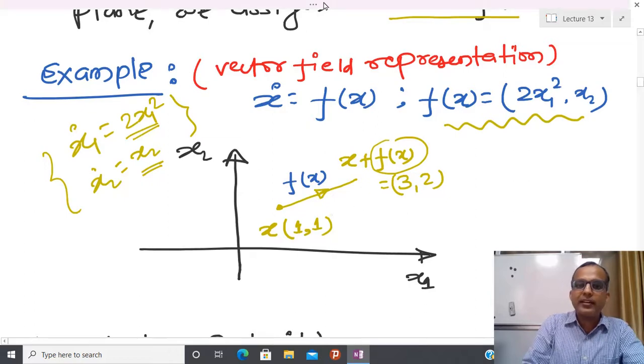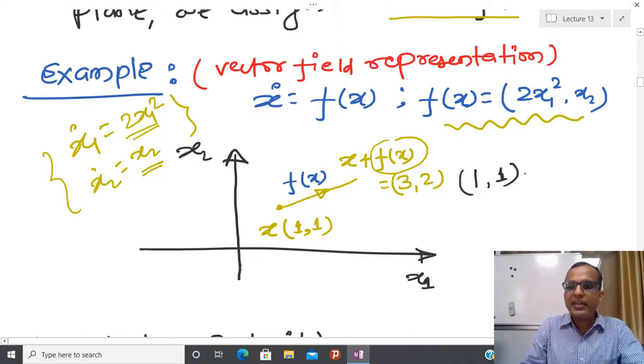In order to generate the next point, I take the previous point and add that value to it, and whatever result we get is the next point. Between these two points I draw one vector. So at this point, this is the vector field.